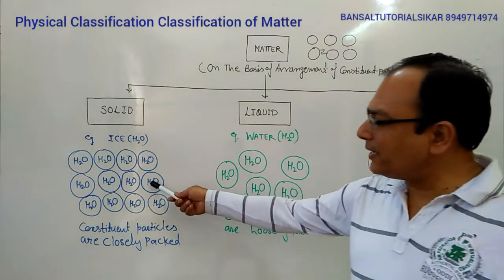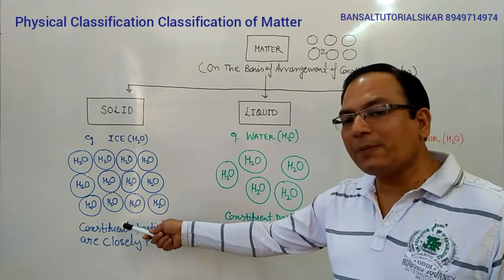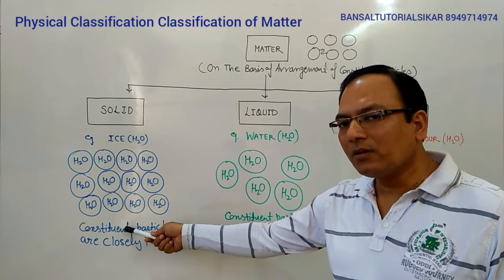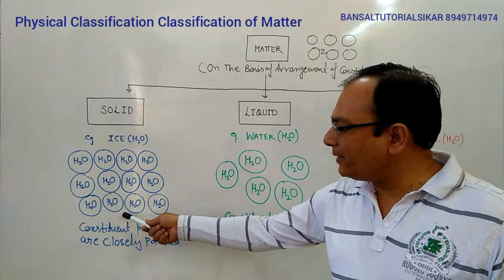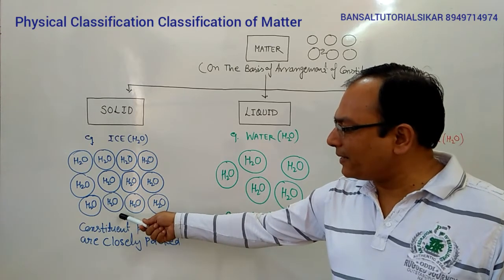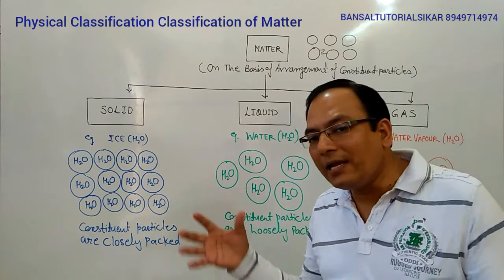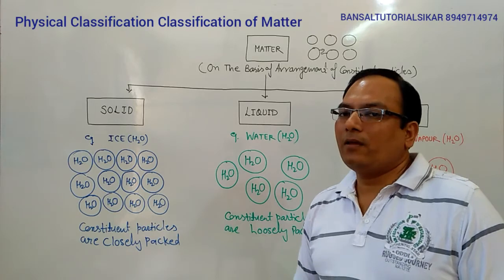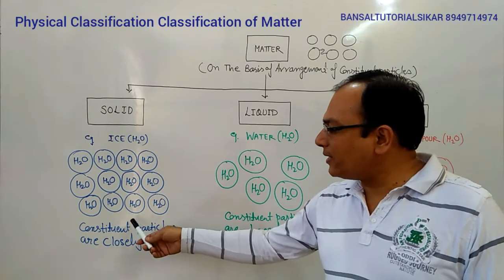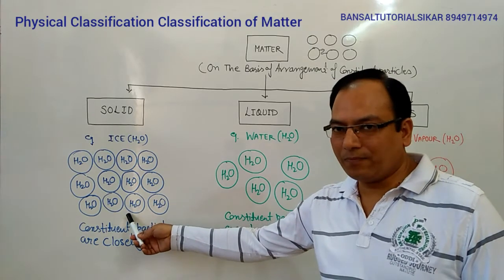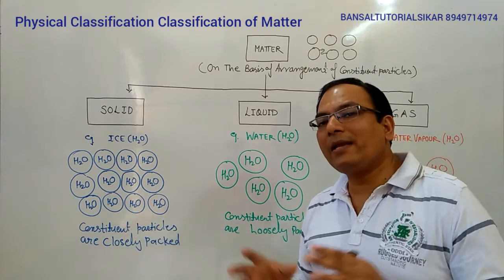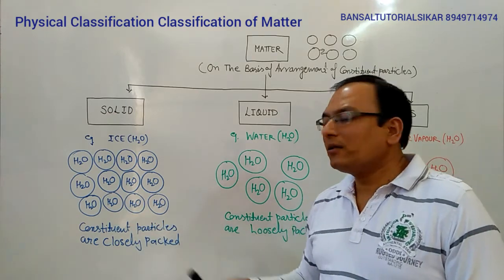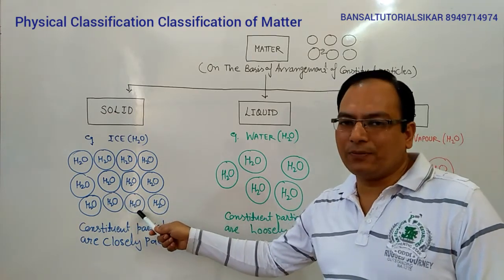In this case, you can see that constituent particles are closely packed. They have very least interparticle space. They are highly close and have the strongest interparticle force of attraction. Since they have very least space, they are incompressible in nature.